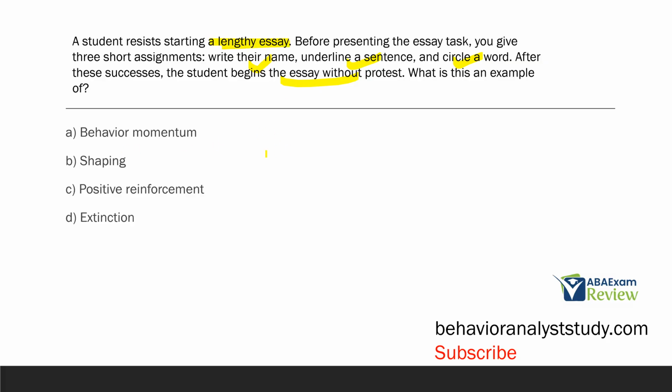Are we shaping? Well, shaping involves approximations of one behavior. We've got several behaviors here. Is it positive reinforcement? We're not sure what happened after each one of these, if they were reinforced or not. And D, extinction, we're not putting anything on extinction. We're not withholding anything. What we're trying to do is simply build behavior momentum to get the student to write that essay.